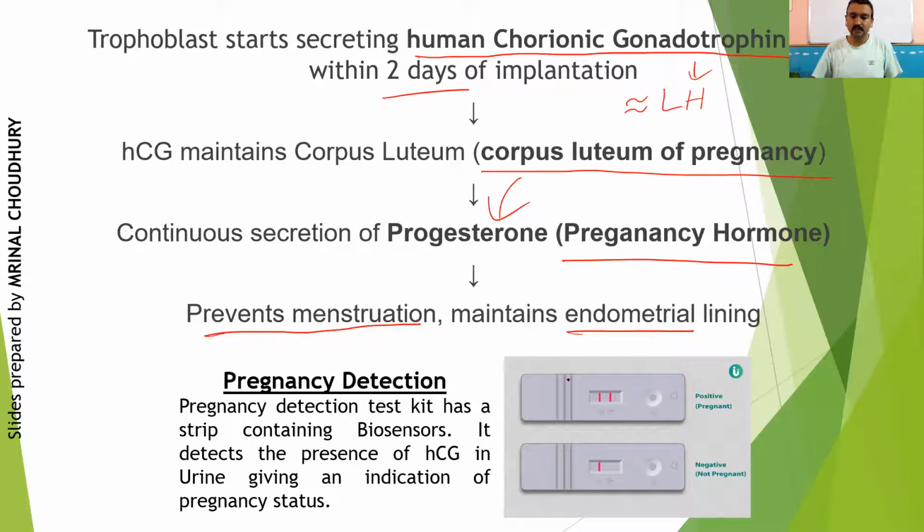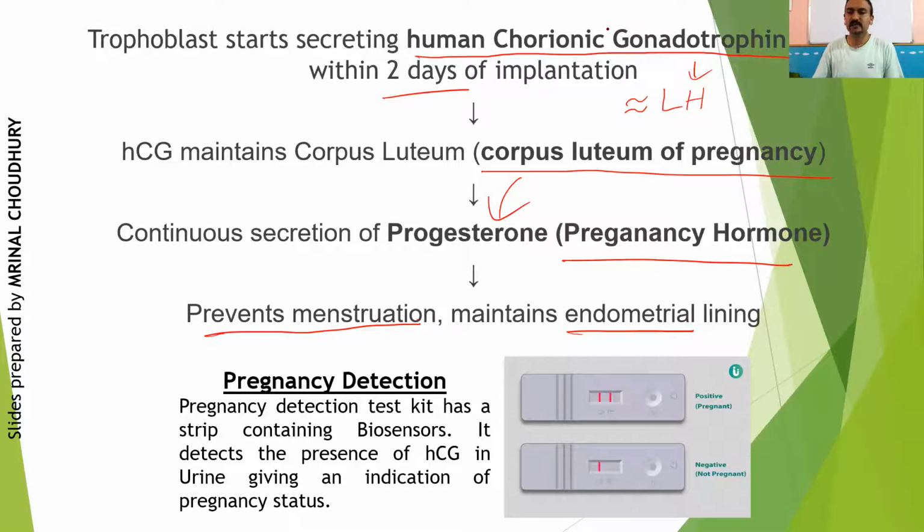I don't know if you have ever seen, but this is how a pregnancy detection kit appears. If you get an opportunity, maybe in TV ads, they sometimes show it. What happens here is the initial detection of pregnancy within around 15 to 20 days of fertilization, if fertilization has taken place.